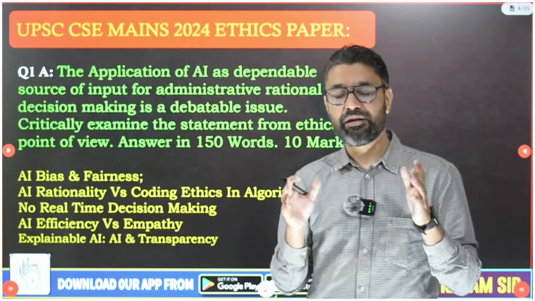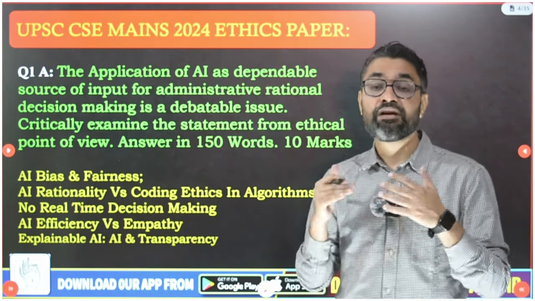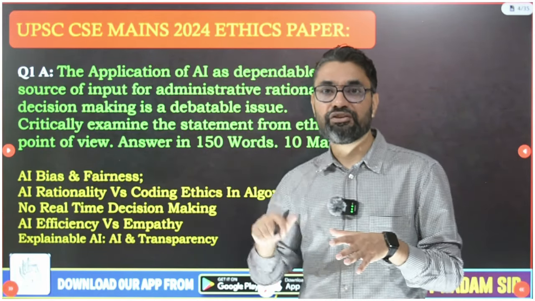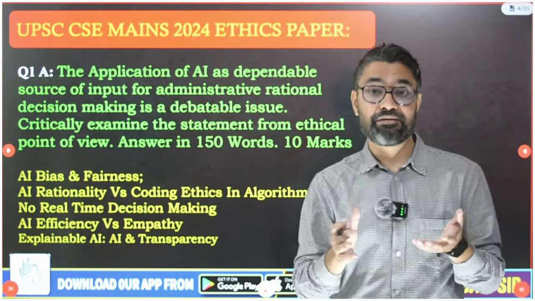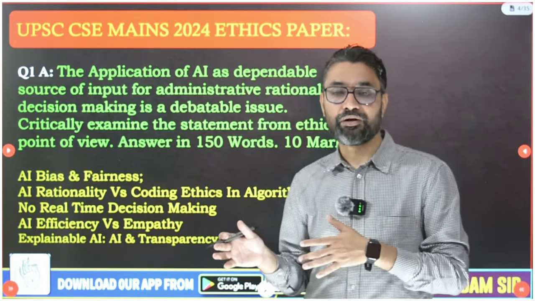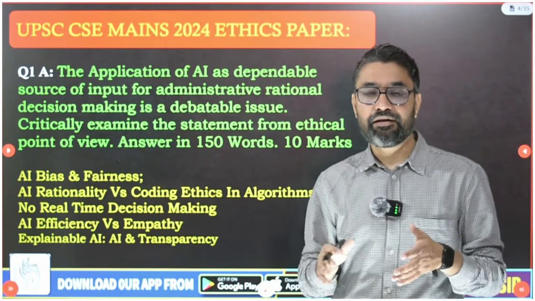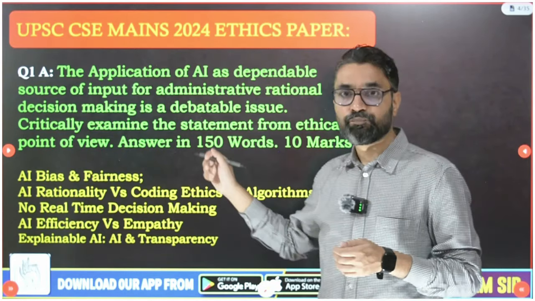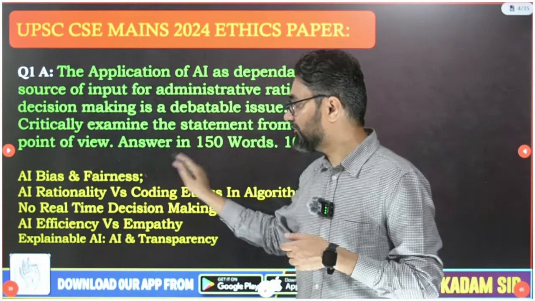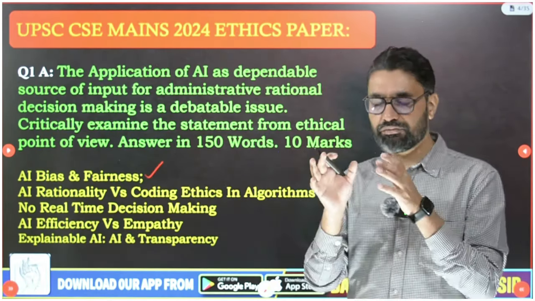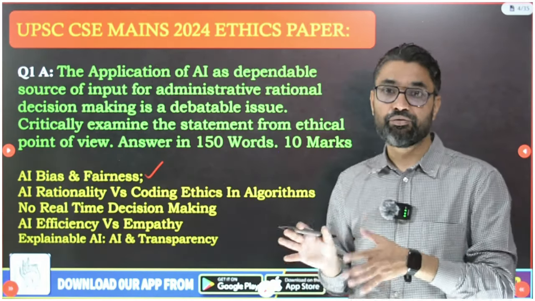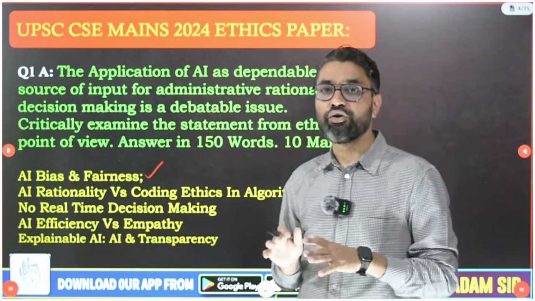But I told you, there are a lot of socio-political issues involved in this, such as why more poor people are in jail: the way our justice system, policing and organizing structures work for the rich and for the poor. And so AI works on data. If there is a bias in the data, there will be a problem with interpretation, and it will give rise to the question of fairness. So your answer should stick to the ethical, moral debate. That you need to keep in mind. Don't make your paper a polity or economics paper.